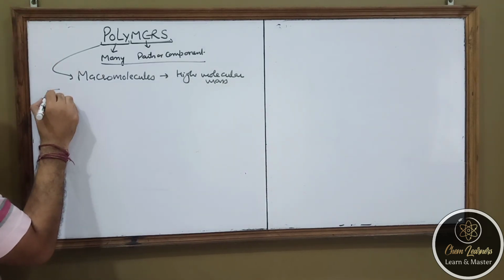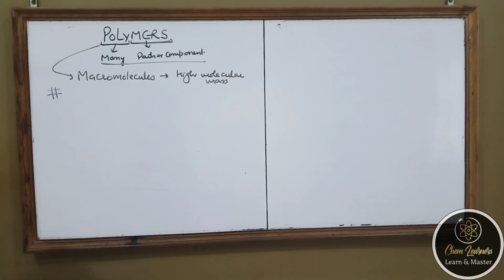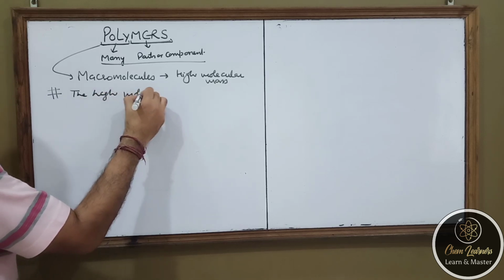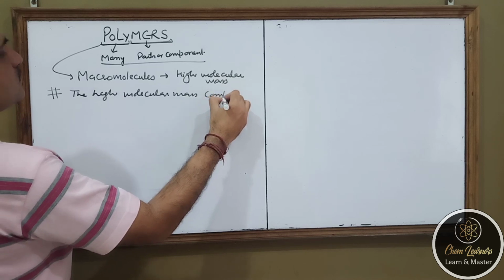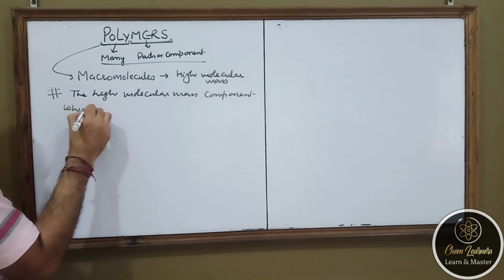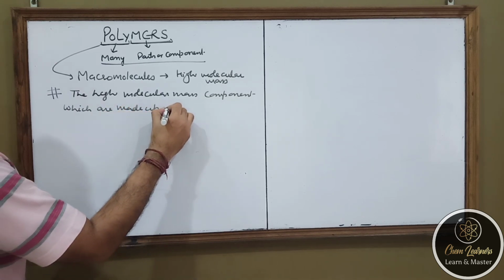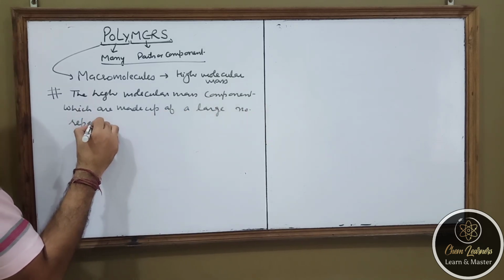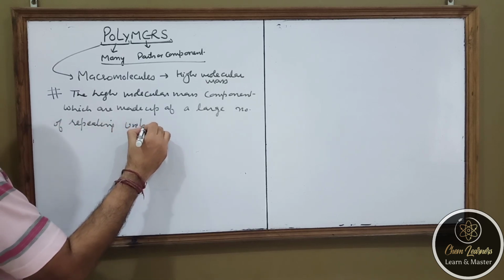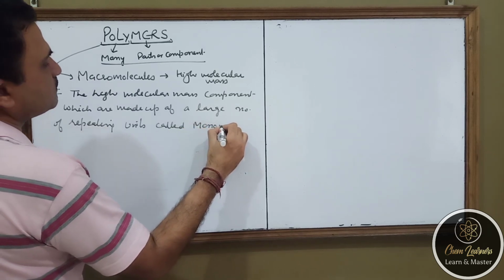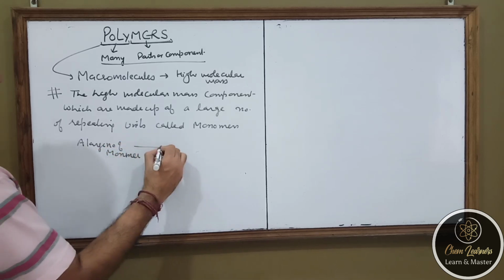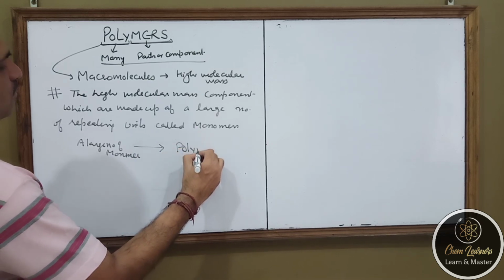But what differentiates polymers from other macromolecules is the fact that polymers are high molecular mass compounds which are made up of a large number of repeating units called monomers.